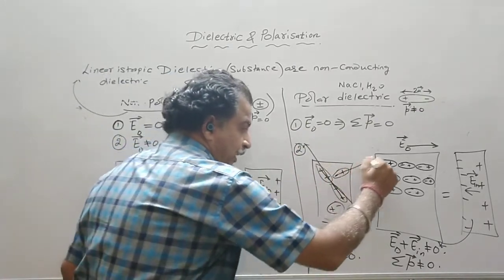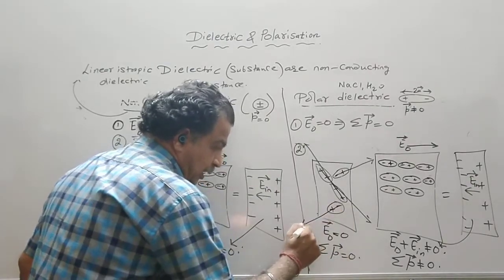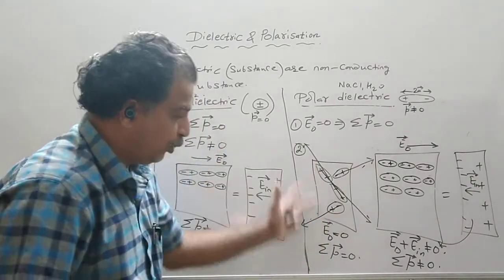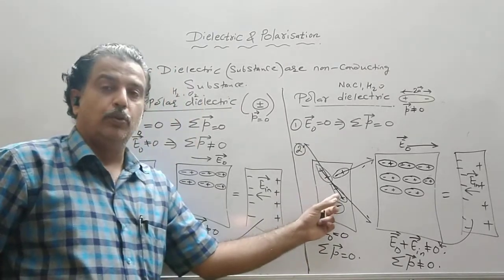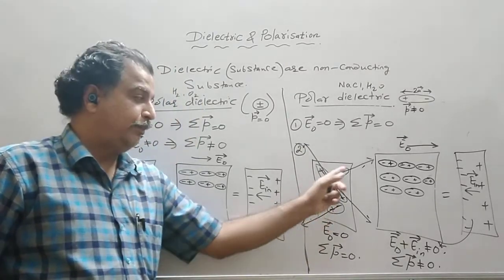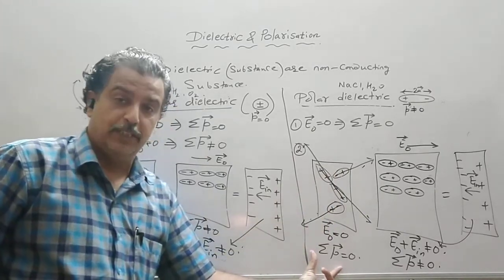The dipole moment is from negative to positive charge. So if there are 4 molecules, P1 plus P2 in opposite directions cancel, P3 plus P4 in opposite directions cancel, and the resultant comes out to be 0.